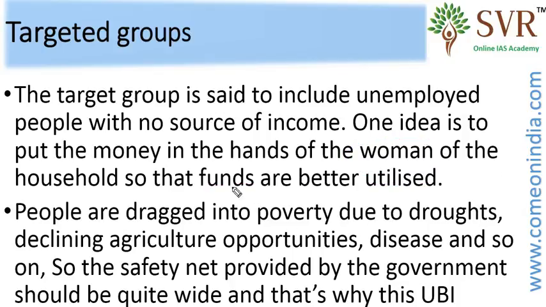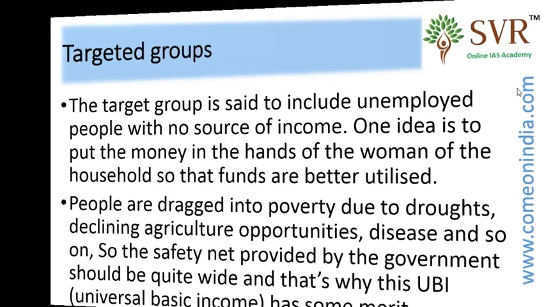Some people argue that people are dragged into poverty because of the drought situation, declining agriculture opportunities, diseases, and so on. So the safety net should be wide enough, and we should go for the universal basic income scheme instead of targeting people. So the opinion is divided whether to go for the universal one or to target the people. So government will decide about it.